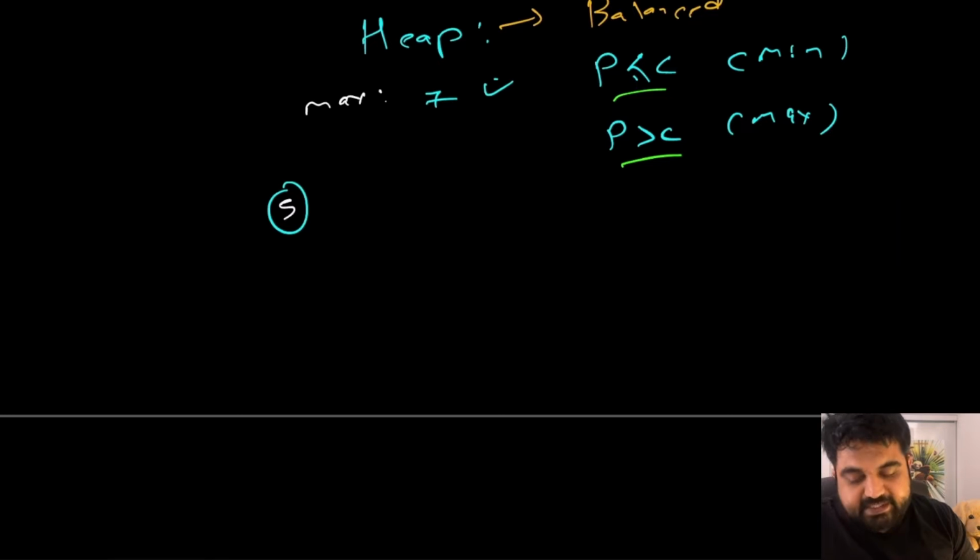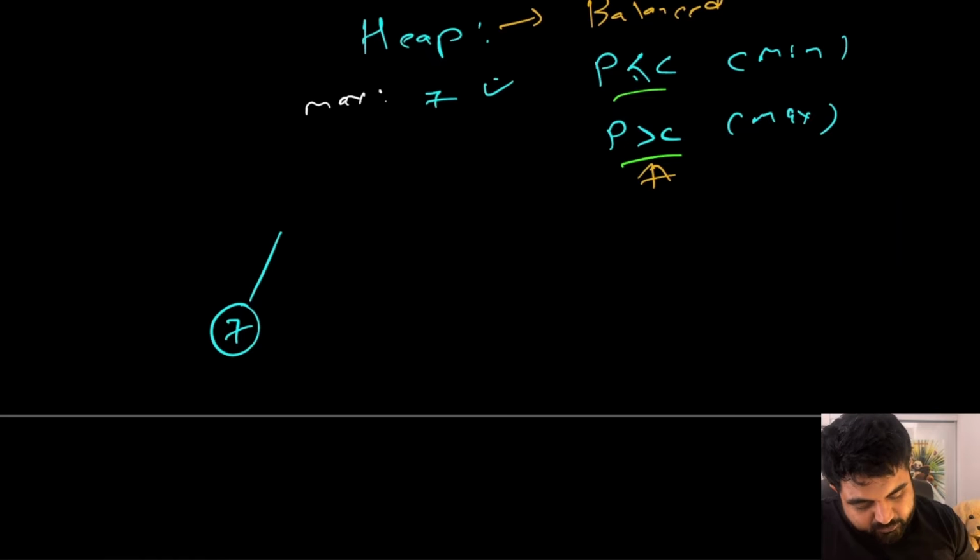Now we all know that 7 is greater than 5. So let's first add value number 7 over here. Now we notice that this max heap property, if that is being followed, no, it is not followed. So then we are simply going to do a swap operation, and we are going to have 7 located at the top, and then we are going to have 5 located over here.